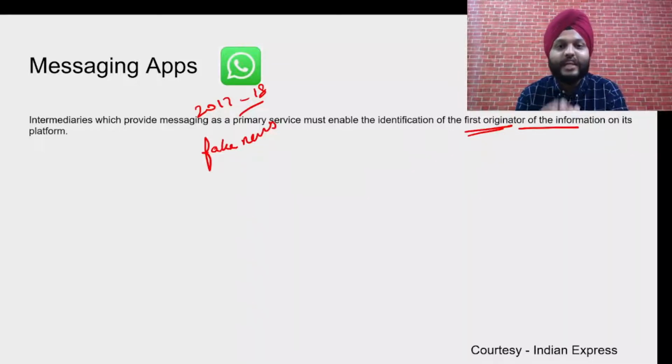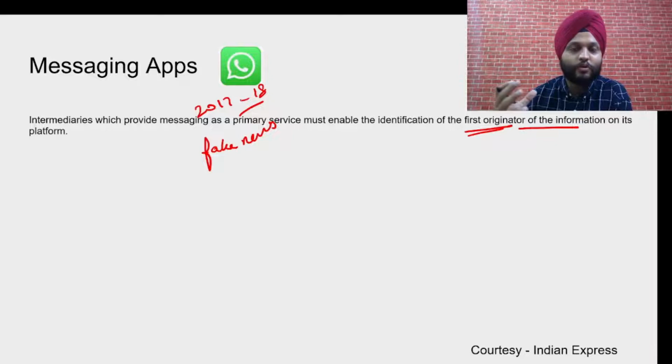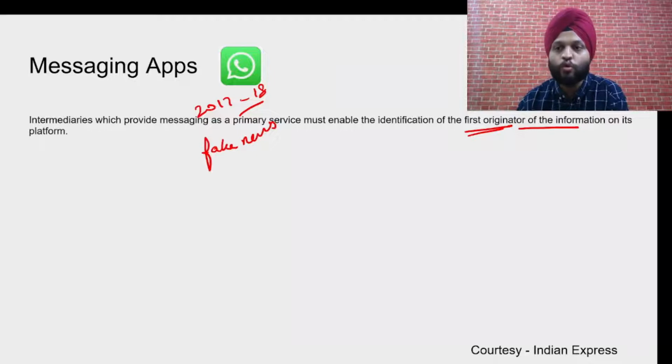So to curb such tendency and misuse of this platform, the government has proposed that there should be identification of the first originator. Whosoever first typed that message and posted it, that should be released in case the government requests. Not always, only in case the government requests such information. The government argues that it is only under exceptional circumstances that it is going to ask for that information. So WhatsApp should not consider this a breach of privacy.